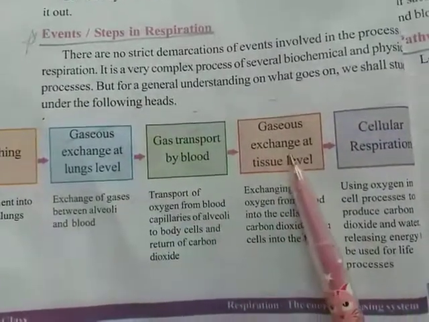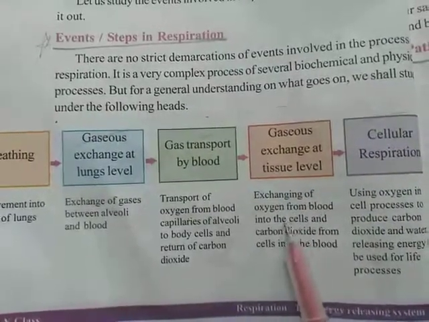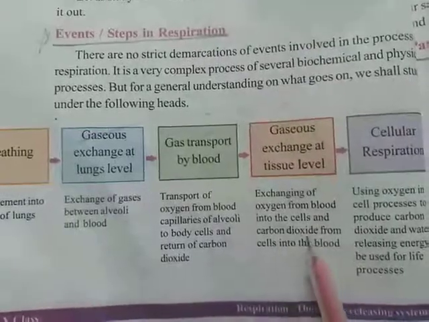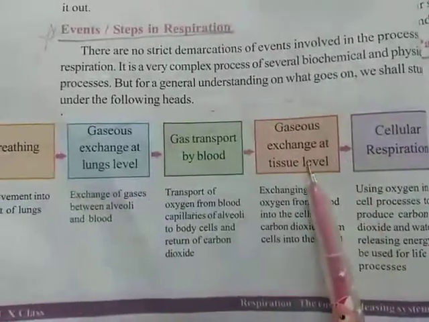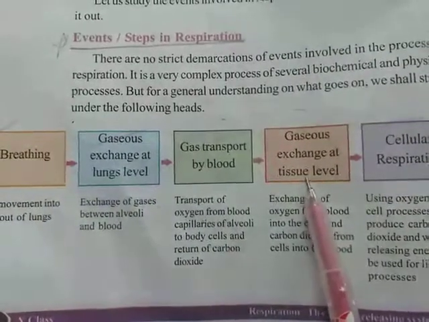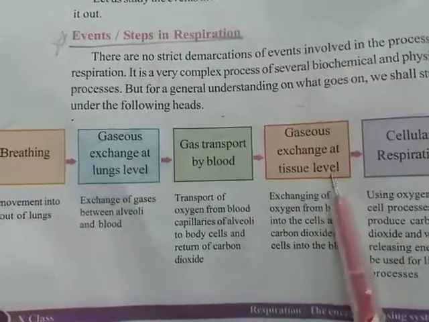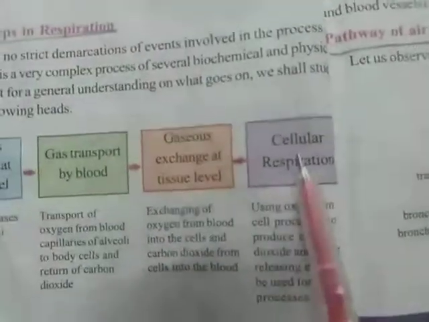Let us see step 4, gases exchange at tissues level. Exchanging of oxygen from blood into the cells and carbon dioxide from cells into the blood. Whenever oxygen enters into the cells, then what will happen? Cells lose carbon dioxide. This carbon dioxide enters into the blood. Okay, come to the next one.